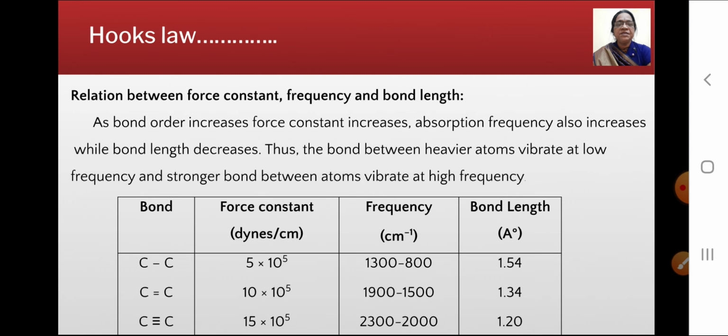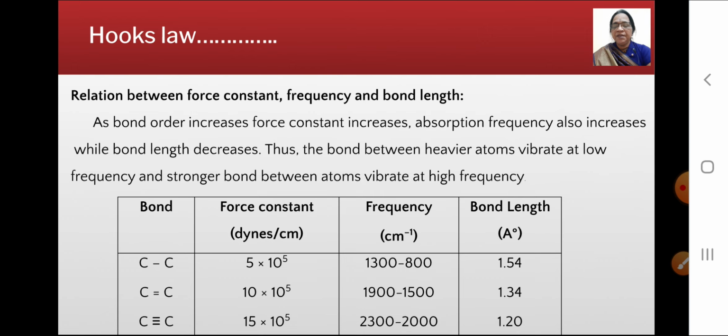Now see the frequency also increases. For the single bond 1300 to 800, for the double bond 1900 to 1500, and for the triple bond the frequency increases to 2300 to 2000 per centimeter. But the bond length decreases: for the single bond 1.54 angstrom, double bond 1.34 angstrom, and for the triple bond 1.20 angstrom.